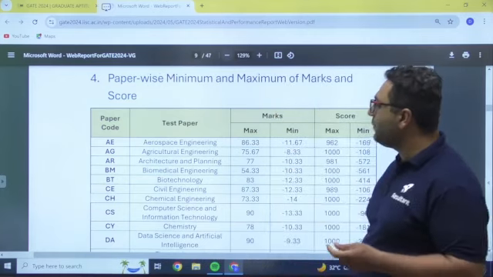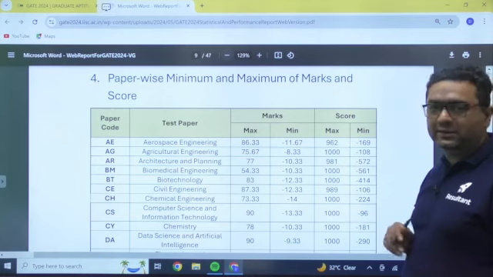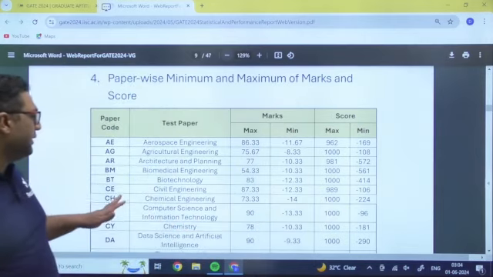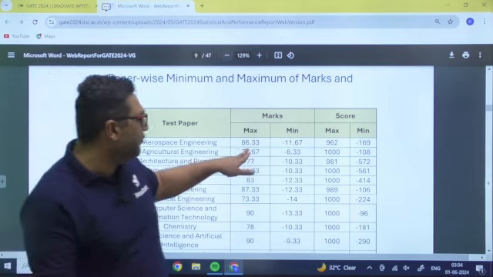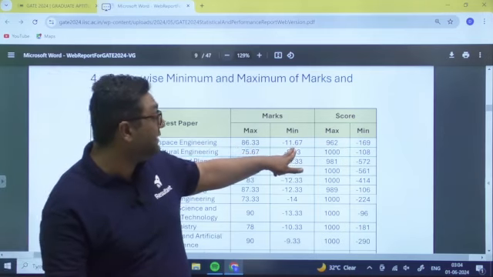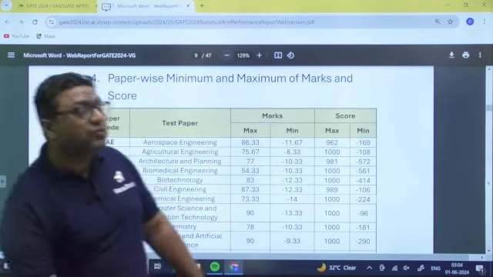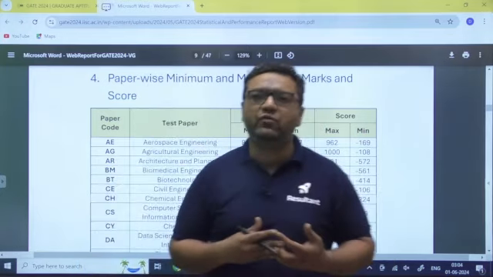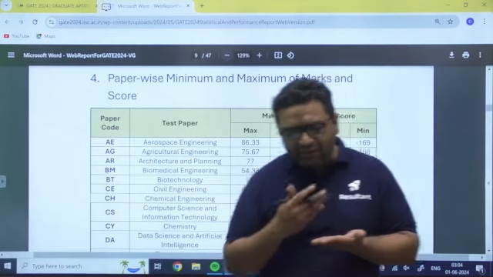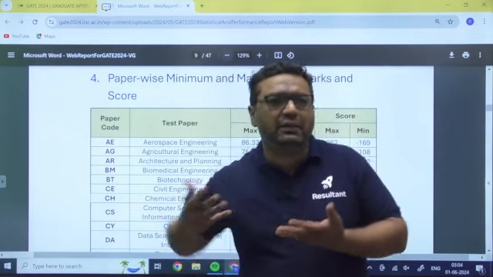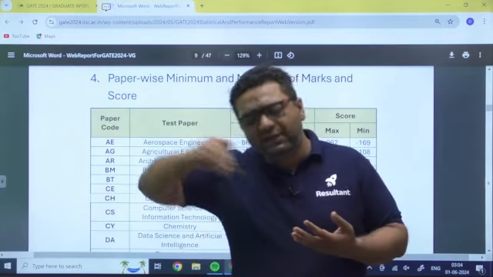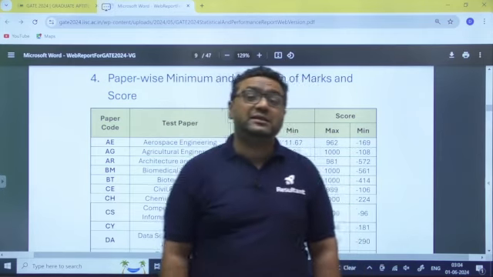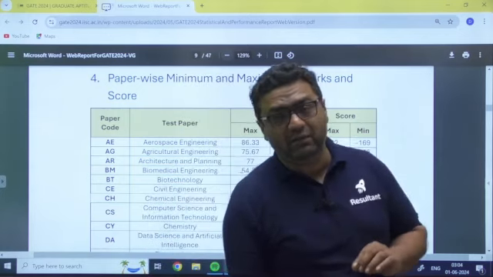Okay, so now you can see the paper wise minimum and maximum scores and marks. So this will give you the minimum and maximum marks paper wise, and score as well. So if you see for aerospace engineering, maximum was 86.33, minus 11.67 is the minimum. So dear, if you see, negative marking plays a very important role. I told you that this data will make us learn a lot of things. Actually, when we are going to make some mistakes, like in the GATE paper, we are just giving the answer A, B, C, D without calculating, just randomly doing that. So for such cases, negative marking is going to play a very important role.